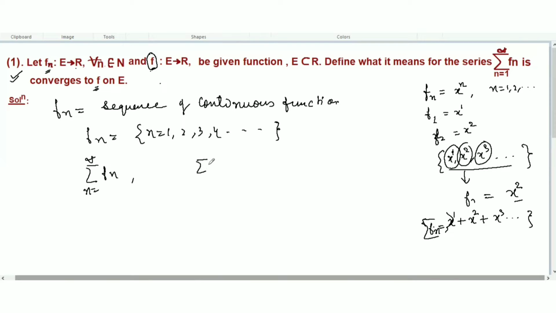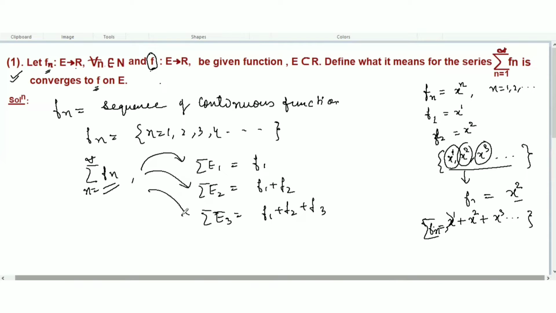Let's create E1. E1 means only f1, the sum of f1. Let's create E2. E2 means the sum of two terms, f1 plus f2. Let's create E3. E3 means f1 plus f2 plus f3. We have created these partial sums from the given series. This is the sum of the first term, this is the sum of two terms, this is the sum of the first three terms.